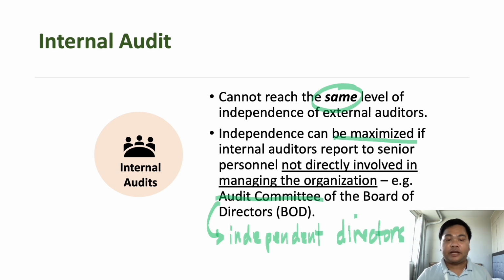So, when we say independent directors, these are senior officers that are not directly involved in managing the corporation or managing the company or organization. Okay, so if for example the choices in the problem did not include audit committee, then your next best option is the board of directors. Meaning to say, the internal auditor should report directly to the entity's board of directors, or they should have access to the board of directors of the entity, rather than the managing officers of the entity.